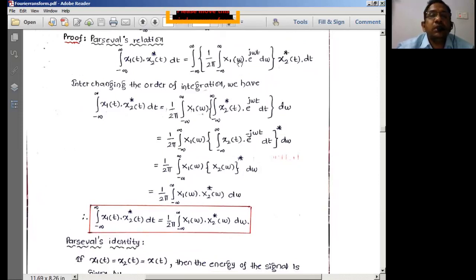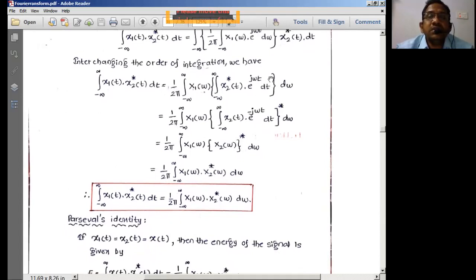We are actually working with the Fourier transform. So X1(ω) is a frequency-represented signal, therefore I'll take it outside. The time-domain part is with respect to t, so let us take the integral with respect to time inside. So 1 by 2π, a constant, goes outside: the integral of X1(ω) times the integral from minus infinity to plus infinity of x2*(t) e^(jωt) dt, the whole thing times dω.